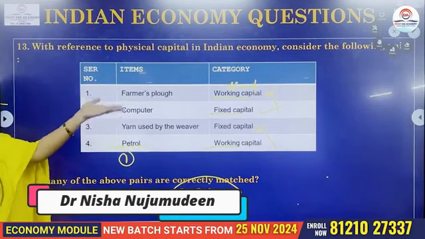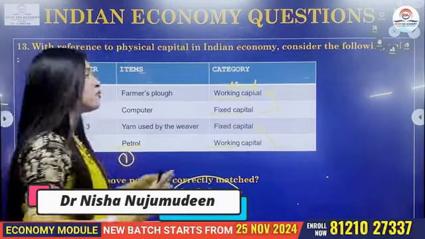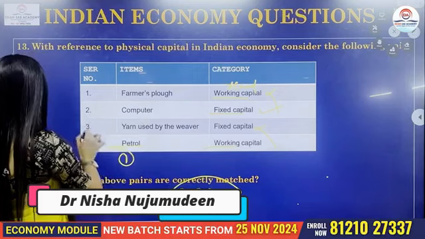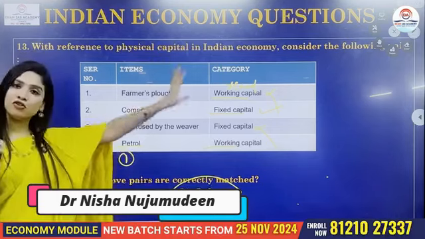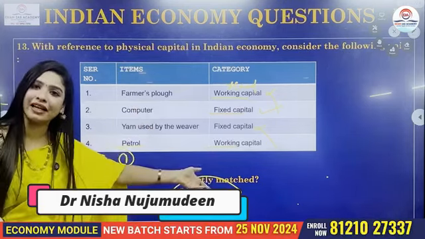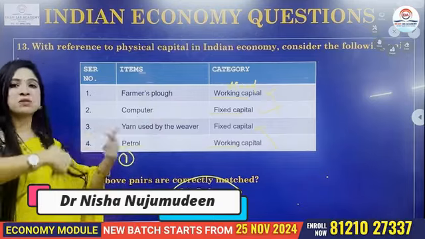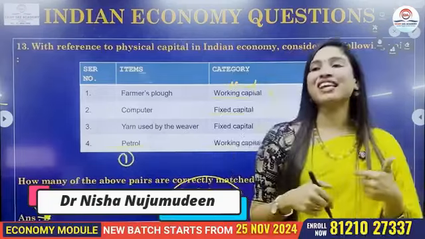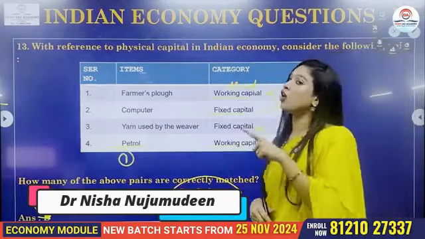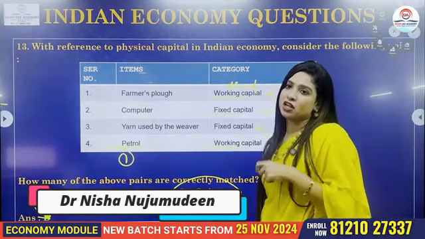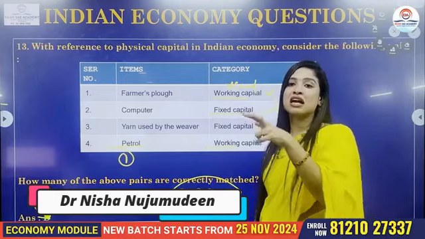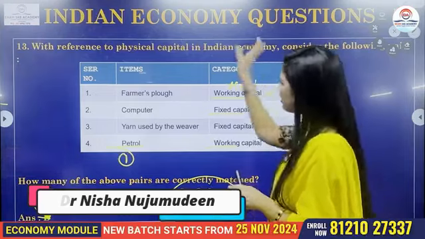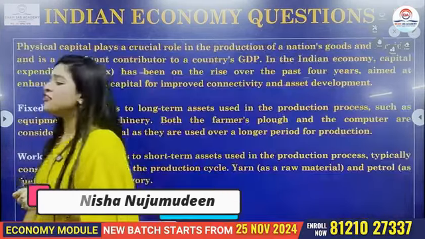Normally, there is a pattern in which UPSC asks you option 1, option 2, or let's say 2, 3, 4 like that. Over here, we have to choose the right answers and then say how many are right or how many are wrong. So this pattern of question is gaining more popularity and trend in the UPSC examination. In 2023 also, you could witness something like this. So start practicing with such kinds of questions as well. Is it clear? Now, having said that, let's quickly have a look at what fiscal capital is.